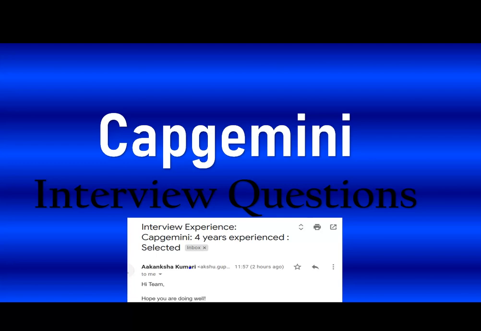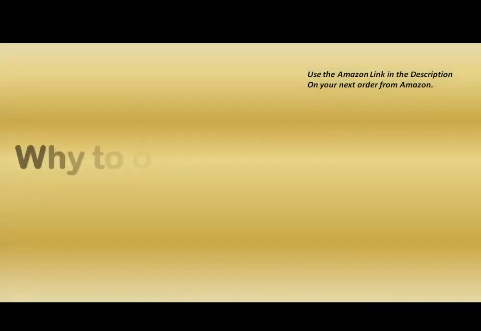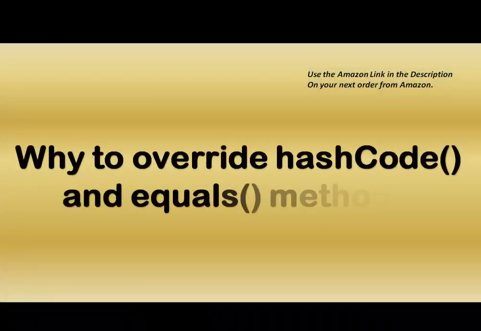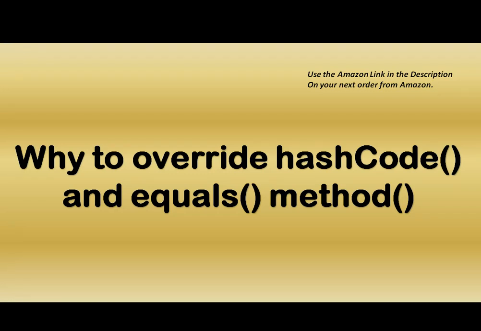The first question was how to override hashCode and equals method. Why override hashCode and equals method? We have to explain the contract between the hashCode and equals method here, and what will happen if we don't override the hashCode and equals method, especially when we are dealing with hash maps.